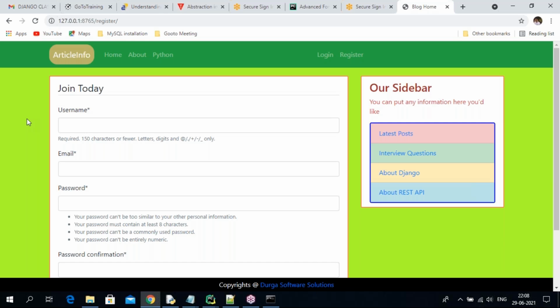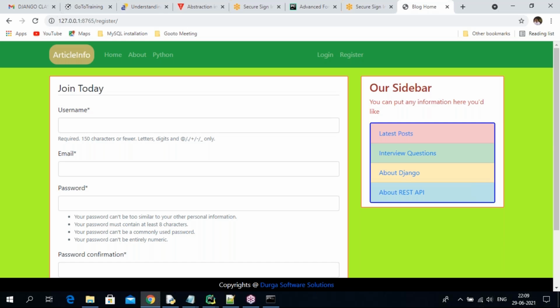Django provides one special feature, which is the ORM, object relational mapping layer. Using the ORM layer, we communicate to the database. Any database you can use, MySQL, Oracle, Mongo, SQL Server, but we are creating the Django queries only, ORM queries. The ORM query is common, and it is automatically converted to the particular DB format, whatever you are using. That is one of the best advantages in Django. After learning Django, REST API is there. Using the APIs, we are communicating to the database.